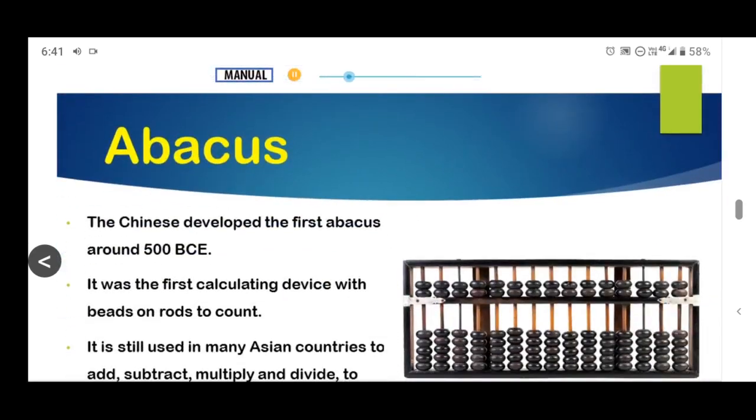Abacus. The Chinese developed the first abacus around 500 BCE. It was the first calculating device with beads on rods to count. It is still used in many Asian countries to add, subtract, multiply, and divide, and to calculate fractions and square roots.